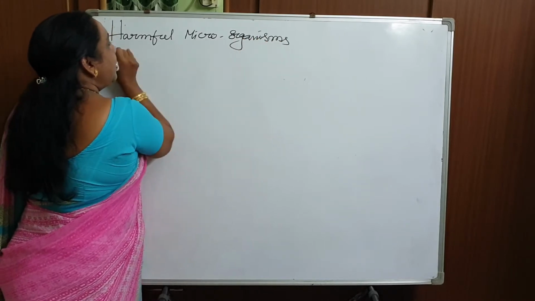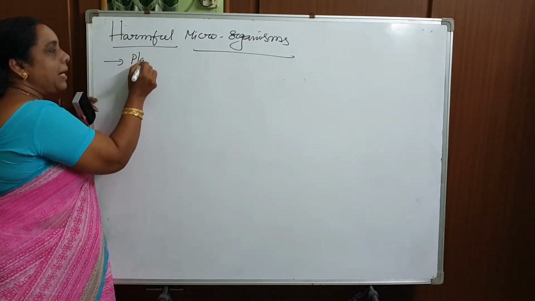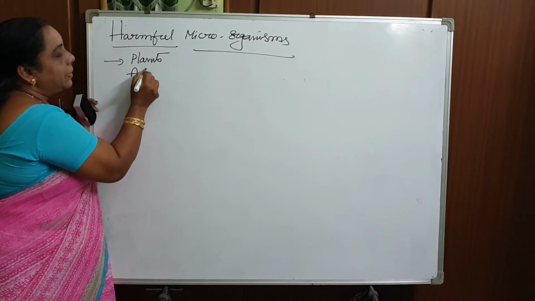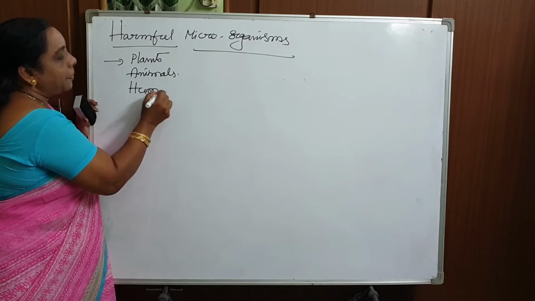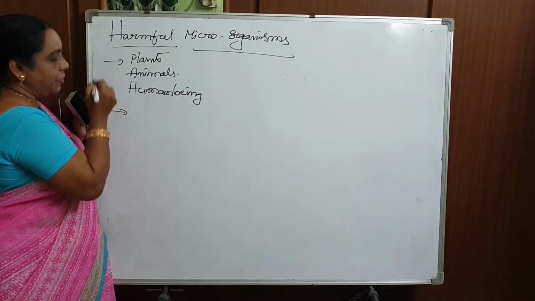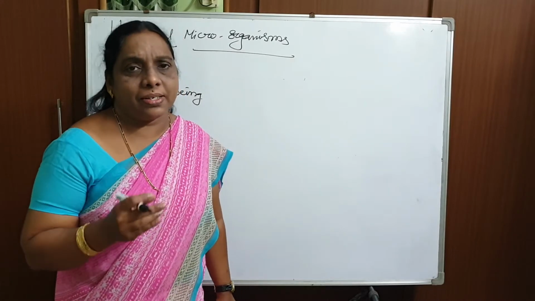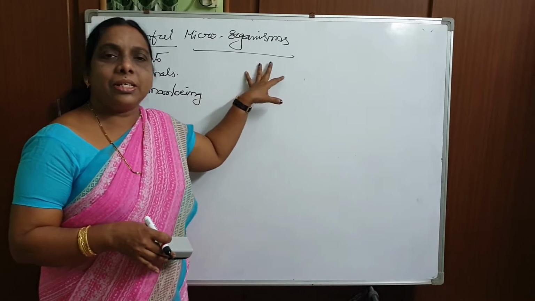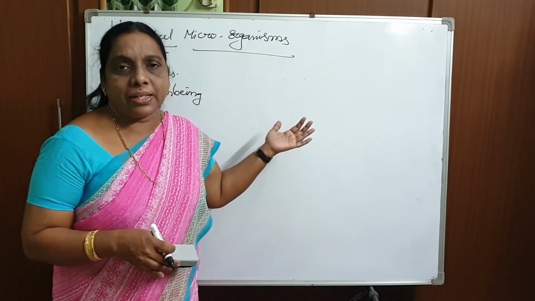Okay, harmful microorganisms will cause harm to plants, animals, and even human beings. How they cause harm, we are going to study. Before going deep into that, what is called a disease? We are saying that because of these harmful microorganisms, we may fall sick. That is nothing but disease, we can say.